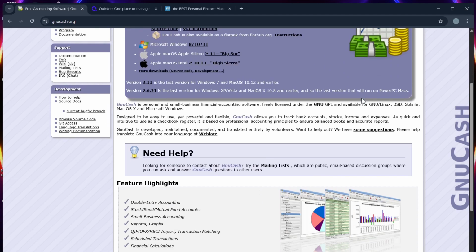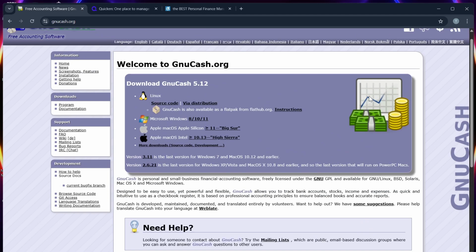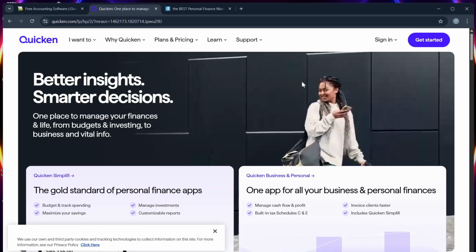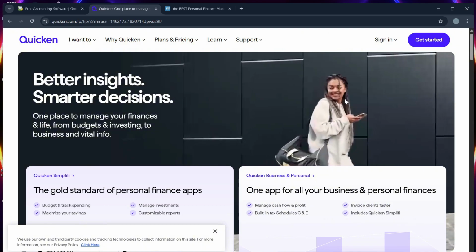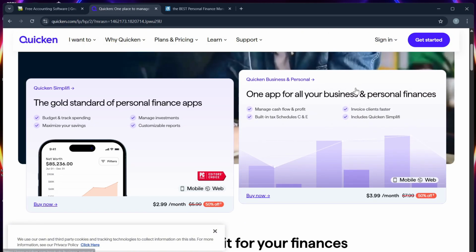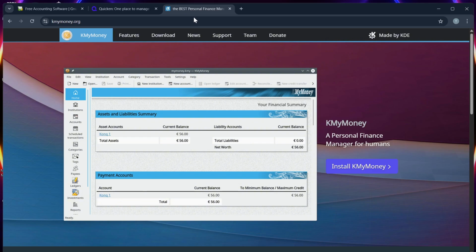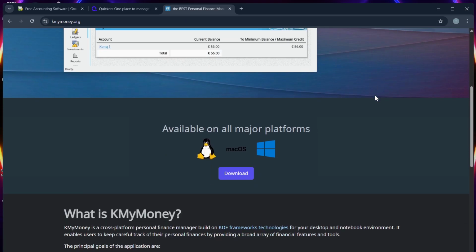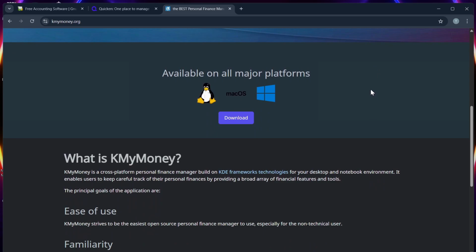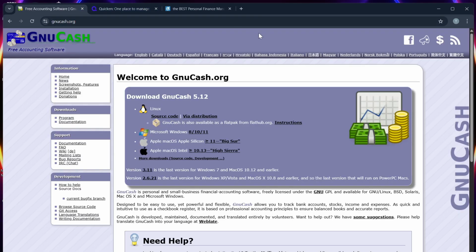It is available on Windows, Mac OS, and Linux, while Quicken is a long-standing paid software for budgeting, investments, and debt tracking. It offers robust features but has shifted toward a subscription model. And lastly, KMyMoney is another free, open source option that runs well on Linux and Windows. It is designed to feel like Quicken but with simpler functionality. And we will compare the three of them.